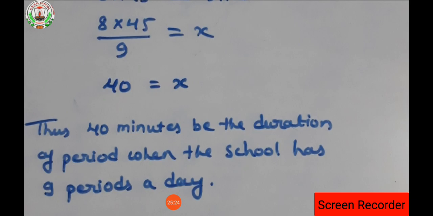Like that you have to look at the digits or the numbers in the questions to find out whether it is inverse proportion or direct proportion. In short, you have to read the question very carefully and note down the numbers that are given.